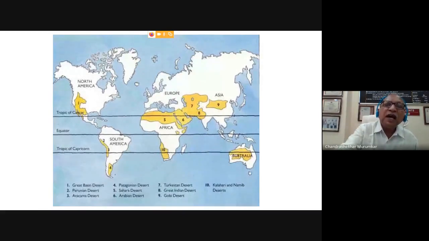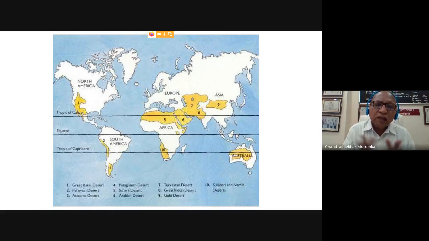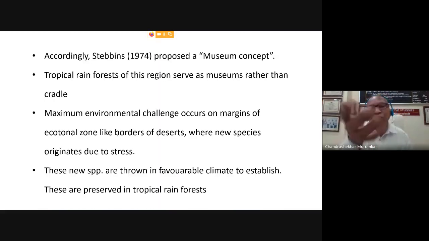So this is the area, the marginal area, where new species are formed every time and these species are pumped out. So the origin of angiosperms, what these paleobotanists say is that the origin of angiosperms has not taken place once in the lifetime. On the contrary, it's a continuous process and every time the new species are being formed.